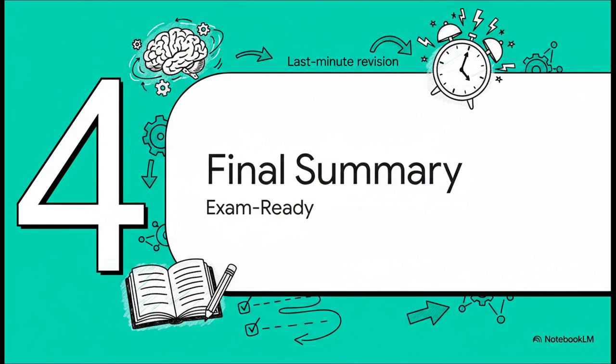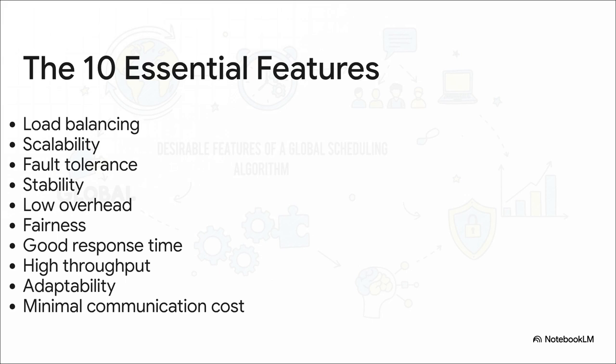All right, let's bring it all together now. We're going to consolidate everything we just learned into one final, crystal clear summary. This is your go-to slide for that last-minute cram session before the big exam. So, let's recap one last time. The 10 pillars of an amazing global scheduling algorithm are load balancing, scalability, fault tolerance, stability, low overhead, fairness, good response time, high throughput, adaptability, and, of course, minimal communication cost. If you can master these, you've mastered the core of this entire topic.